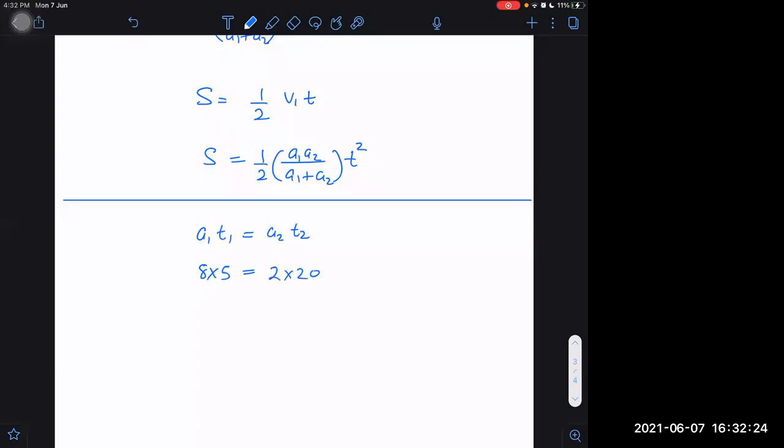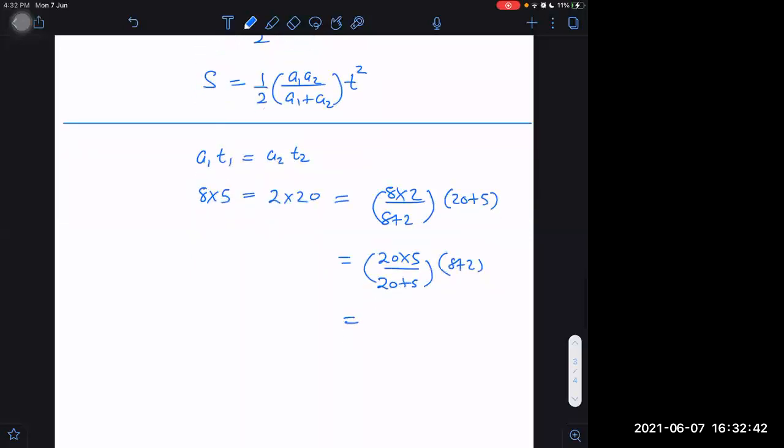Yes, sir. Then I can simply write this thing as 8 into 2 upon 8 plus 2 into 20 plus 5, or I can write this thing also as 20 into 5 upon 20 plus 5 into 8 plus 2, you check it. Or I can write this thing as 20 into 8 upon 20 plus 8 into 5 plus 2. Can you check these three and see whether these are coming out to be same every time or not?